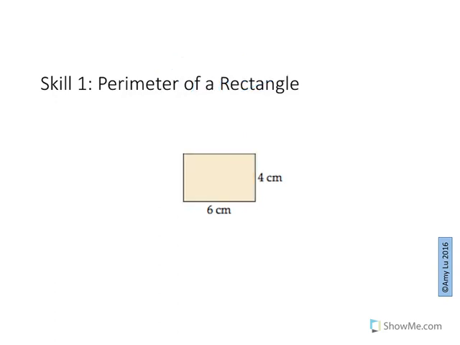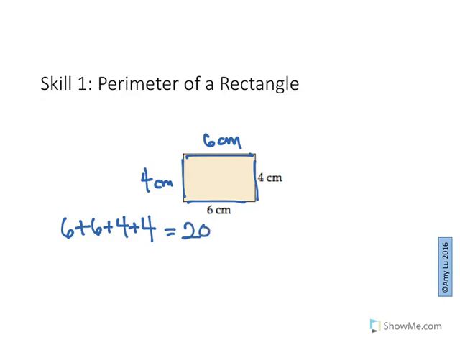Okay, so across from 6 centimeters, this side is also 6 centimeters. Across from 4 centimeters, we know this side is also 4 centimeters. So to find the perimeter, you could have written 6 plus 6 plus 4 plus 4, which equals 20 centimeters.